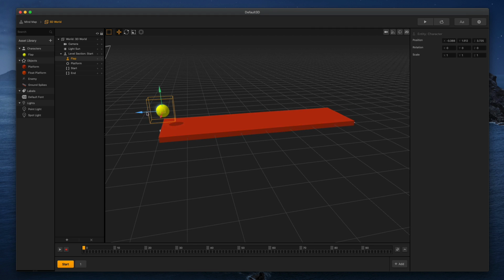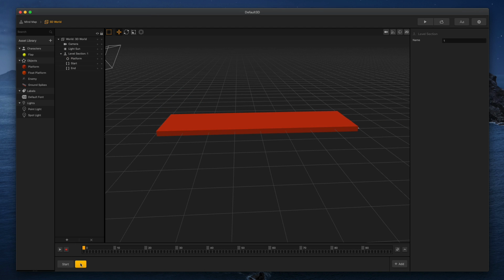All right, so there we go. Now he's going to start here, and then he's going to go to scene 1. And if I duplicate that, we have a scene. I'll name that 2.